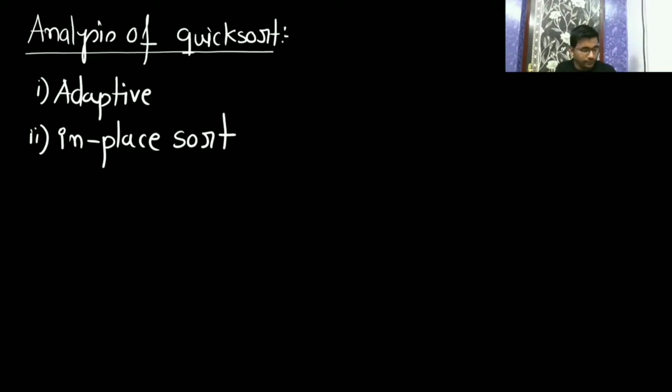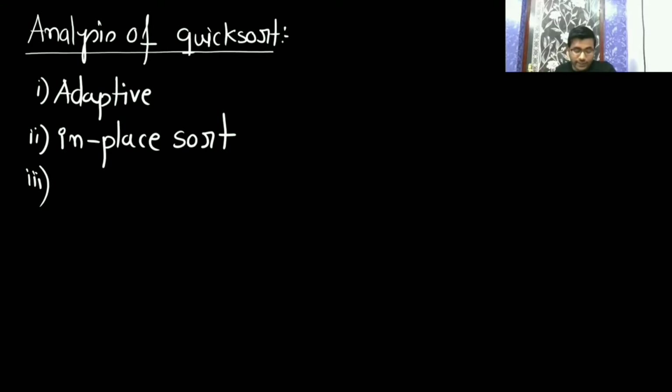See, regarding space complexity, for partition we don't require any space, and the average space is log n. I have told you that space is going to be log n in the average case, and even in the best case. It is maintaining the relative index.